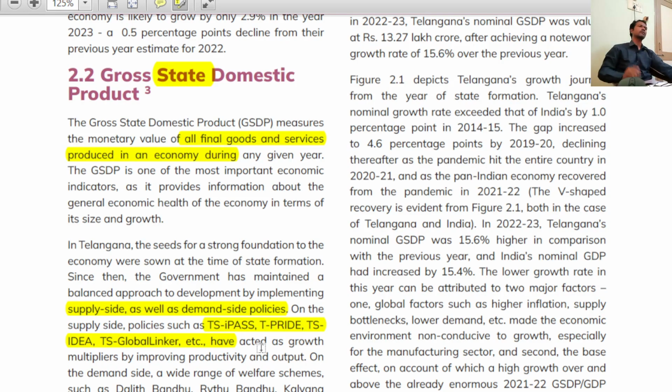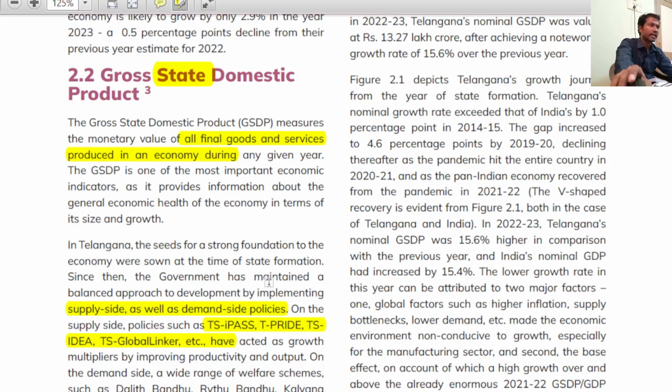But do remember, other than these four schemes, there is another one that is homework for you: T-HART, H-A-R-T. I repeat, T-HART. What is T-HART? Make some search related to handicrafts, and make a comment if you want to know more about this.